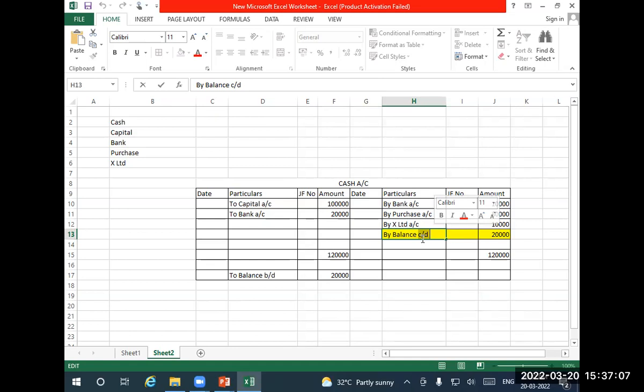Are you able to understand this cash book? Two things: how do we post it, and how do we balance it? It's very, very simple mathematics, plus and minus. But how you bring the items into the debit and credit needs a little bit of accounting. That's also simple. If the cash account is on the debit side in the journal, what is on the credit side, you take it and bring it to the debit side of the same ledger.